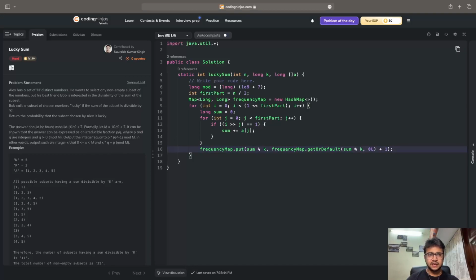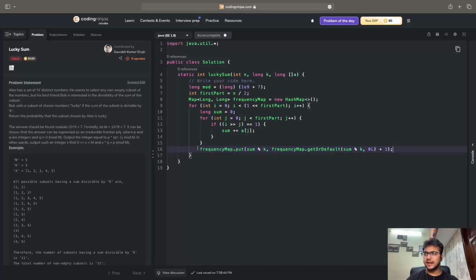What I'm trying to check is whether the jth bit of i is equal to 1. So I'm trying to find the jth bit of i, and if it is set, that is why I'm adding it over here. And lastly, whatever sum I got, I just added it to my frequency map. So this was the first part.